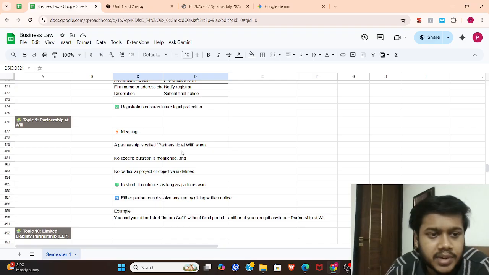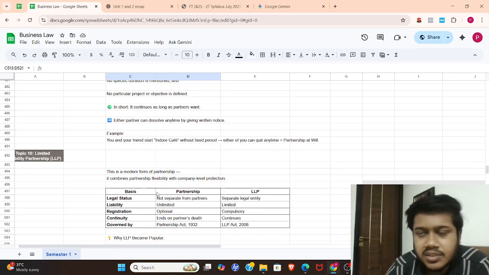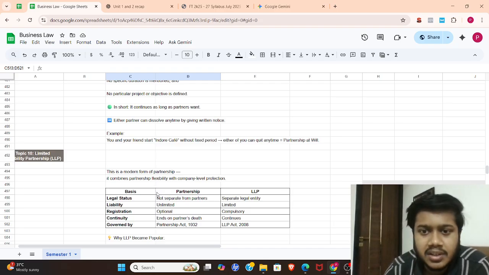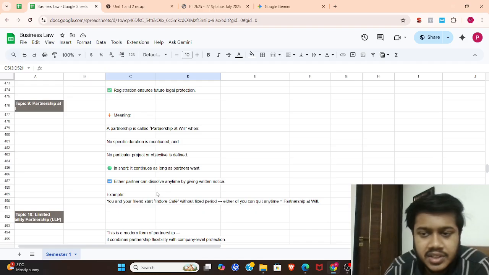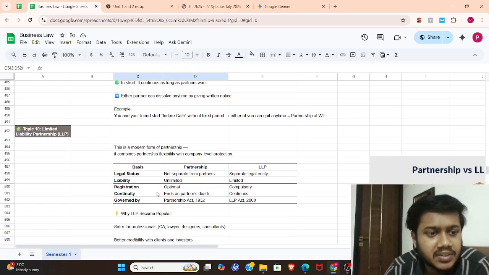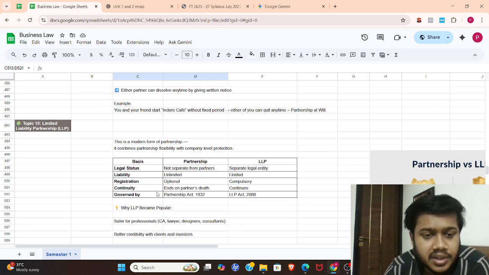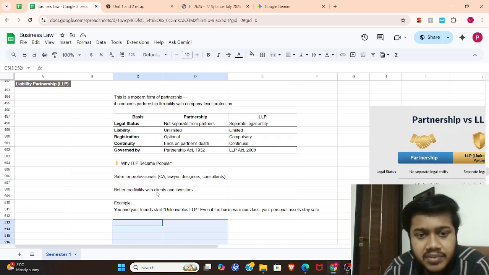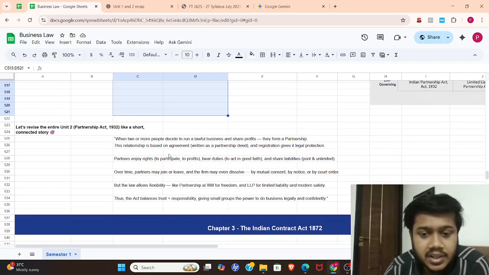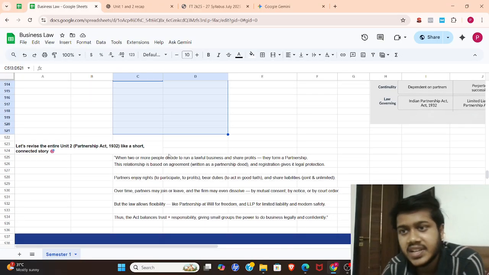Then we understood partnership at will, when there is no objective or purpose mentioned. Then we consider it a partnership at will. Then when we talked about LLP, limited liability partnership, we understood how it is different from the partnership and how it is beneficial over the partnership. That is what we have learned, and I hope you guys liked it.